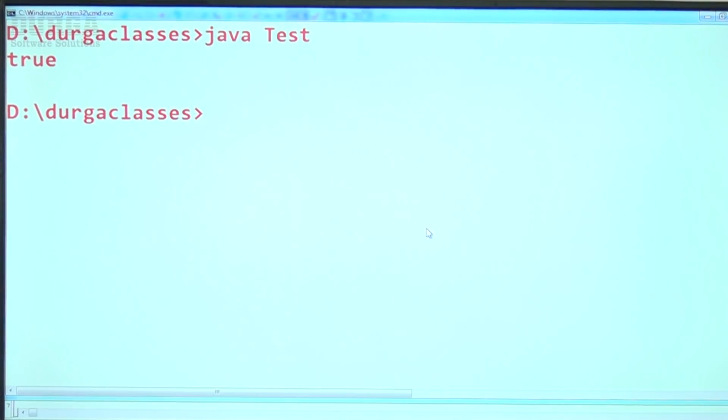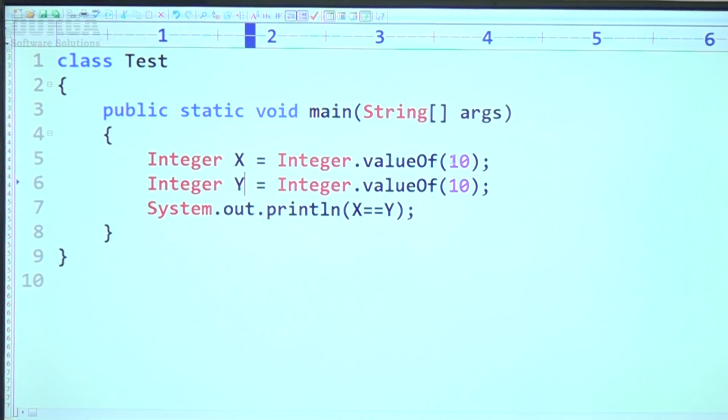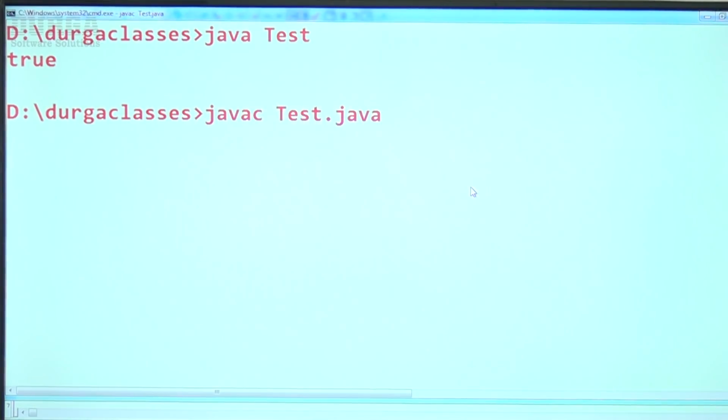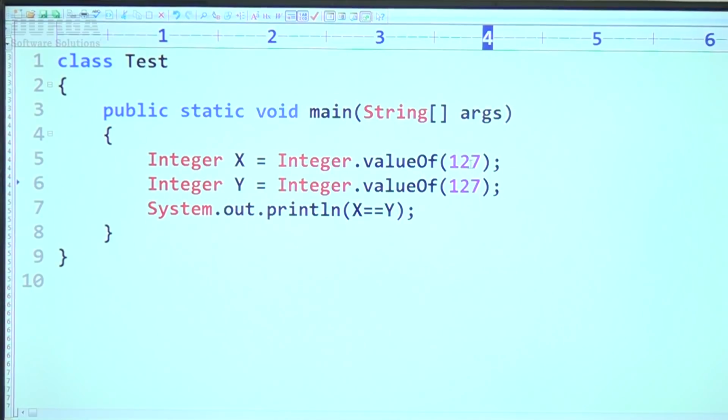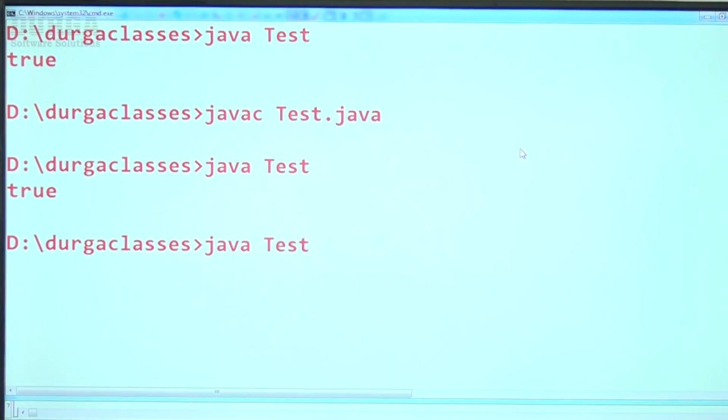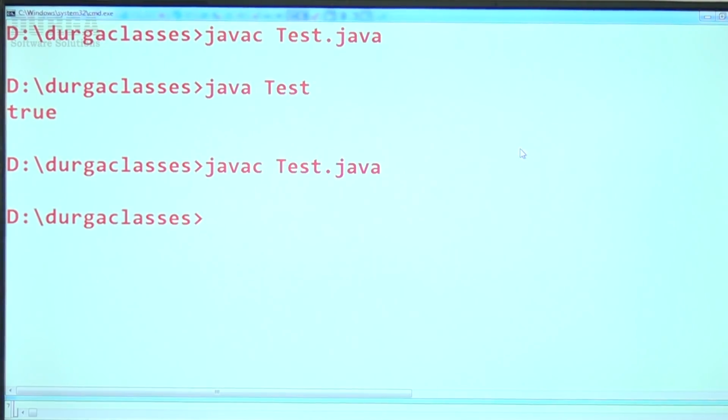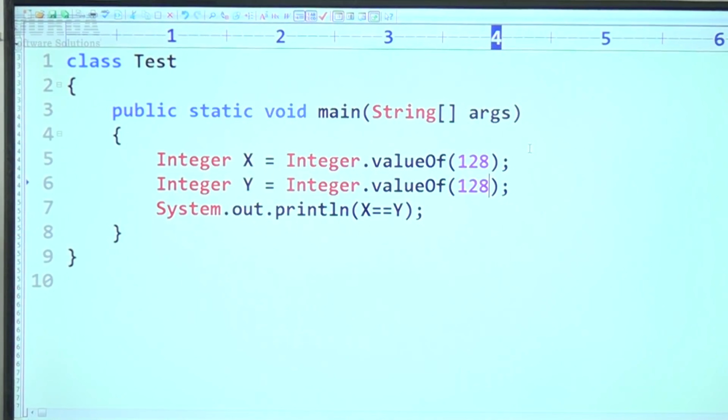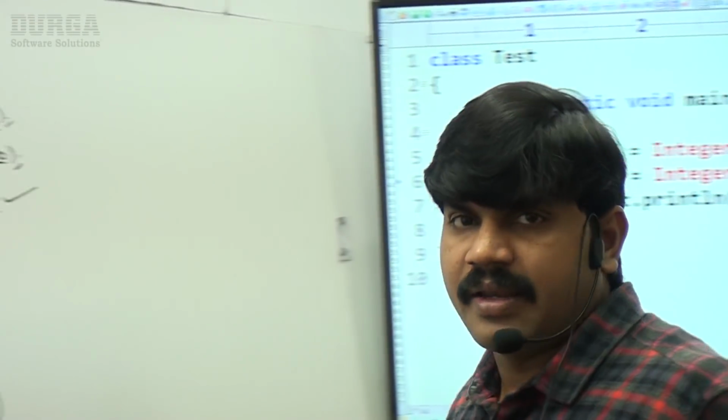But let me take 127, within the range only. Now also true is the answer. Sir, 127 within the range, true. Now I am taking 128. Now observe carefully, sir. What answer by default are we going to get? False is the answer, because 128 is not in the range, sir.